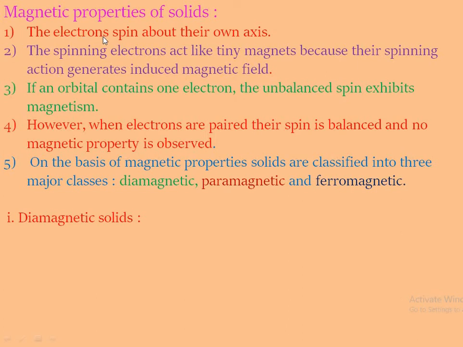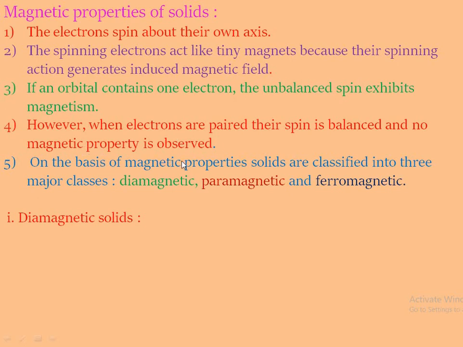That is, the electrons spin about their own axis, and the spinning of the electrons acts like tiny magnets. Because of their spinning action, it generates an induced magnetic field. If an orbital contains an unpaired electron, the unbalanced spin exhibits magnetism, meaning it generates a magnetic field. However, if the electrons are paired, their spin is balanced and no magnetic property is observed.